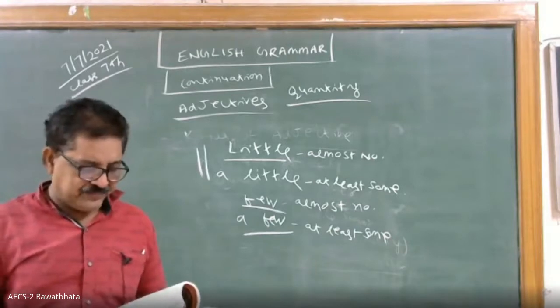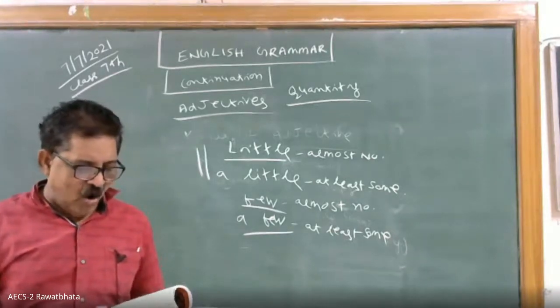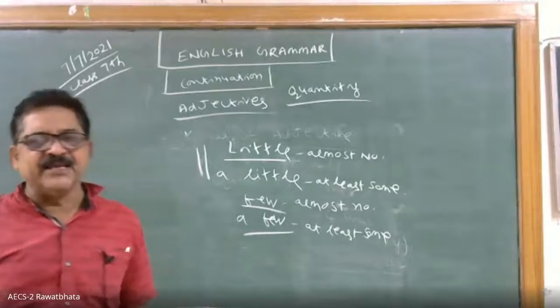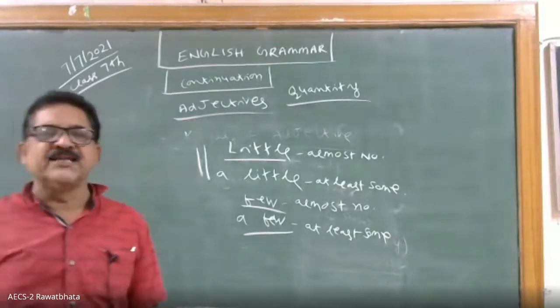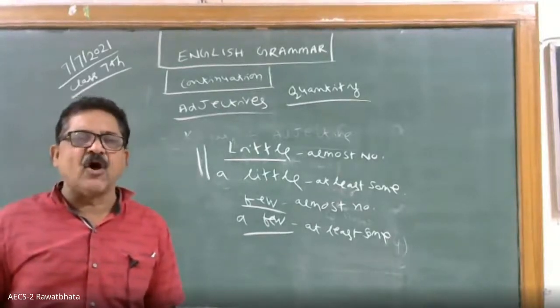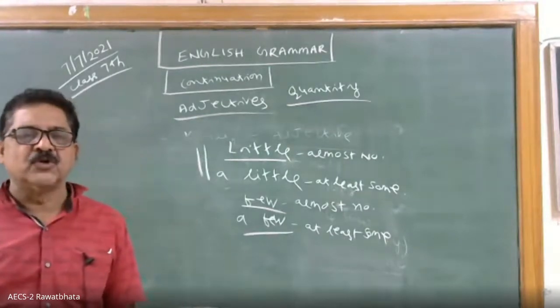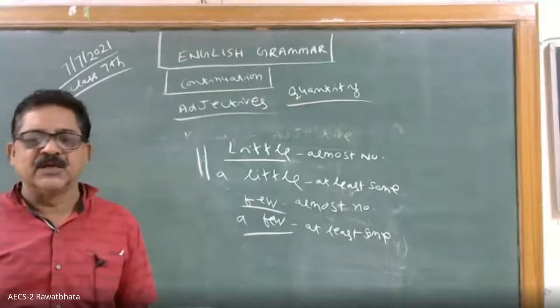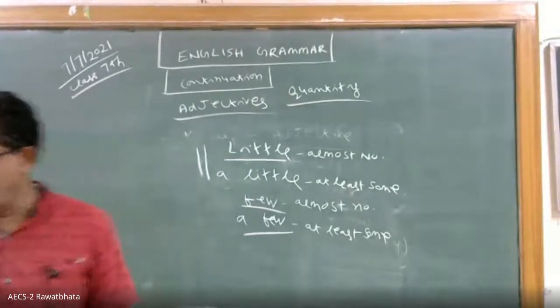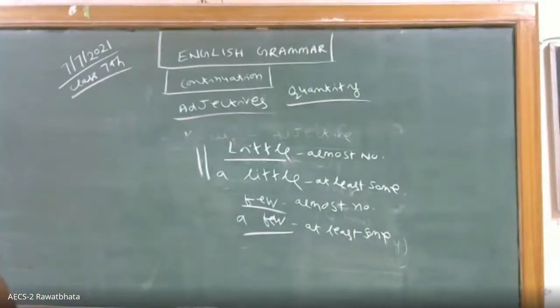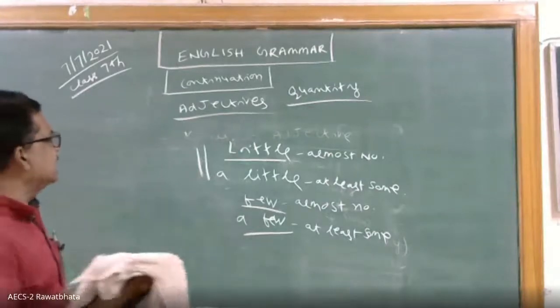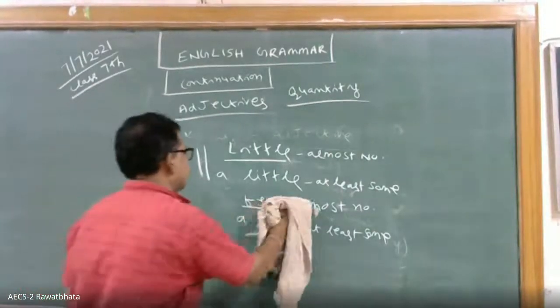Okay? Then all and many. All my money is gone. If I say all my money is gone, I am telling about an adjective of quantity. Clear? Now the third type we will go. So we have seen adjective of quality, and adjective of quantity and number.